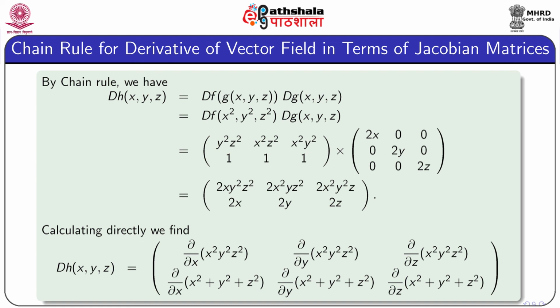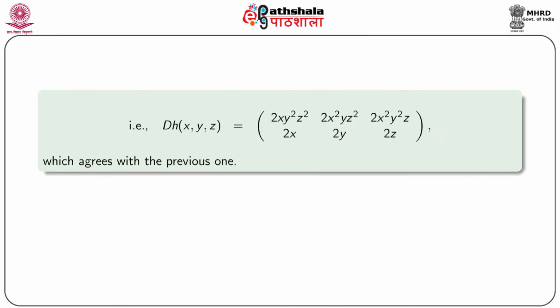So putting their values, we find it is the 2 by 3 matrix, first row 2x y square z square, 2x square y z square, 2x square y square z, and second row 2x, 2y, 2z. Now we calculate it directly and try to find the matrix representation of DH x y z, and we find that it is the same matrix.